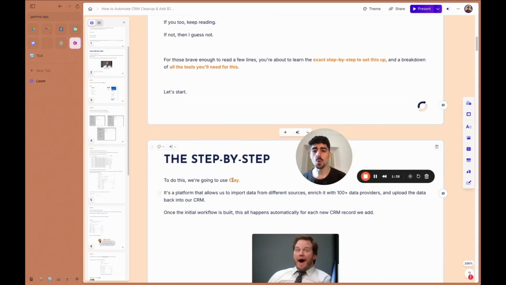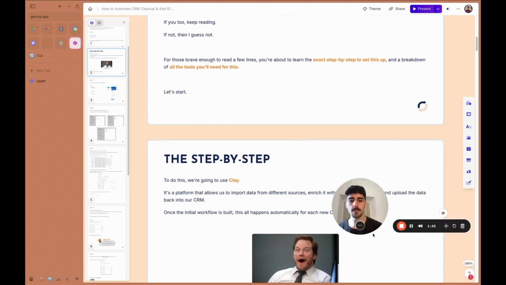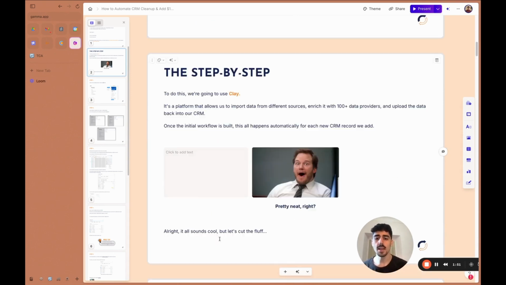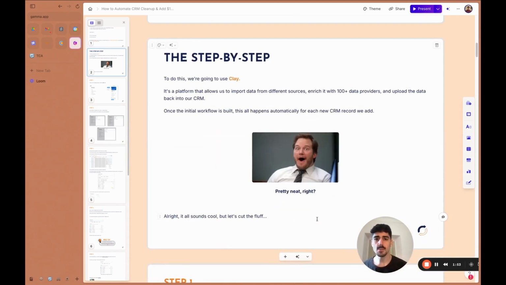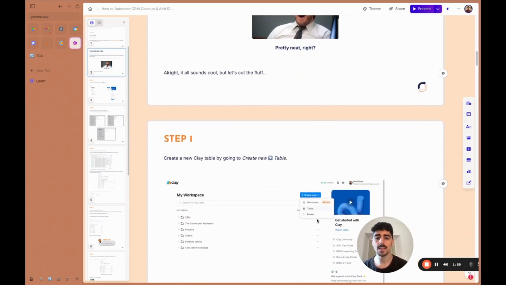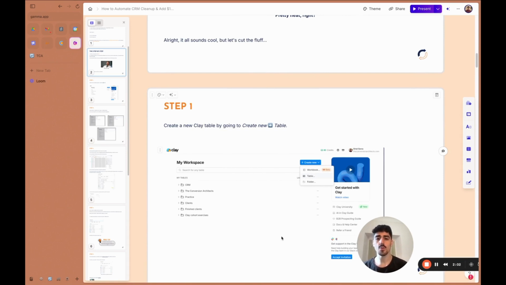You're going to use a tool called Clay, and it's a platform that allows you to import data from different sources, enrich it with 100-plus different data providers, upload the data back into the CRM, and a lot more. It's super simple to use. It's a bit overwhelming at first, but that's why I'm here teaching you exactly how to do it step by step. So step 1, you're going to create a new Clay table. This is how Clay looks when you create a new table: you go to create and then table. Super simple, exactly how it shows in here.